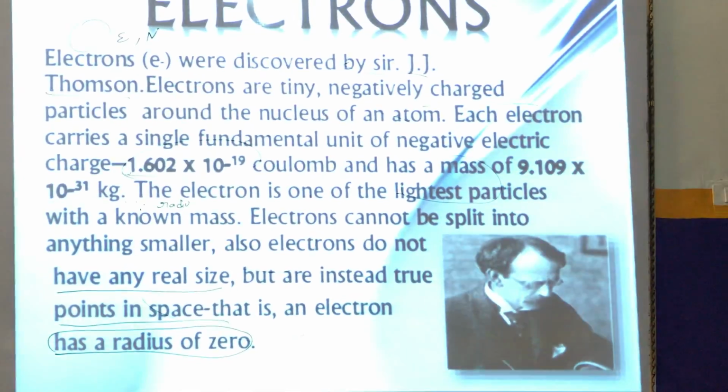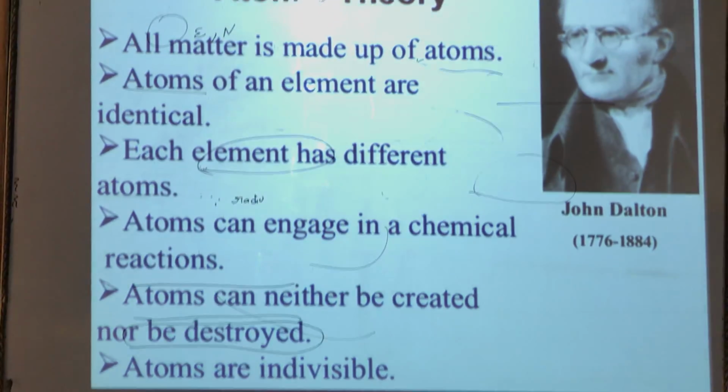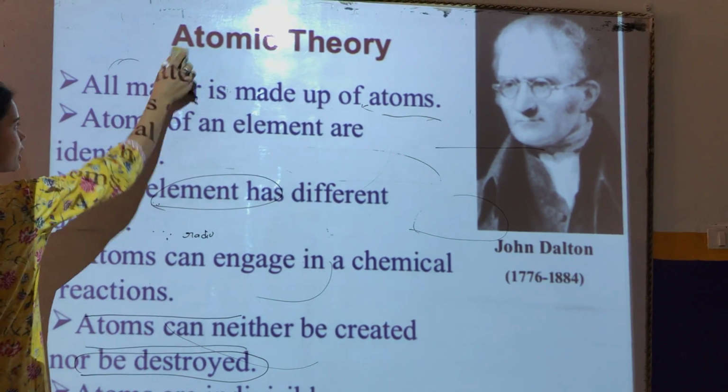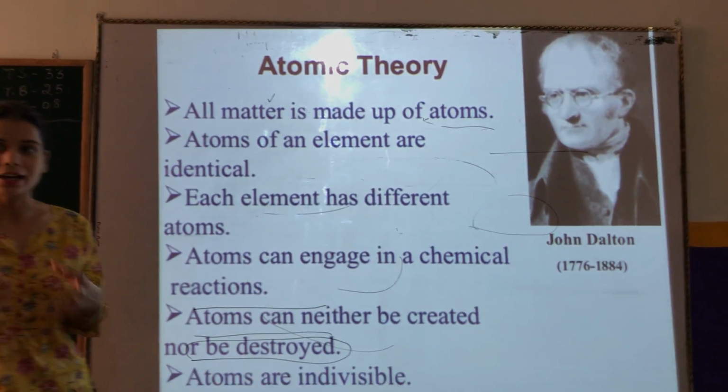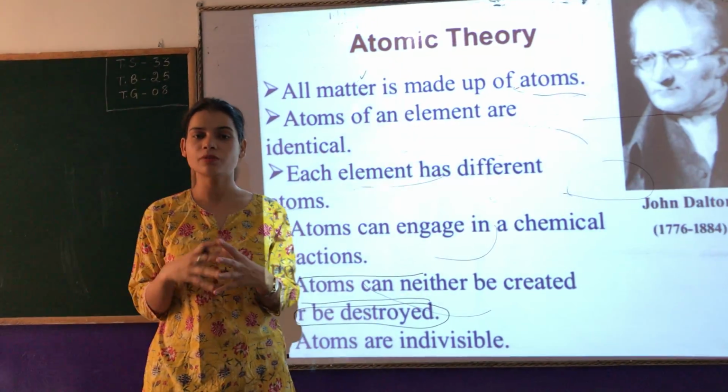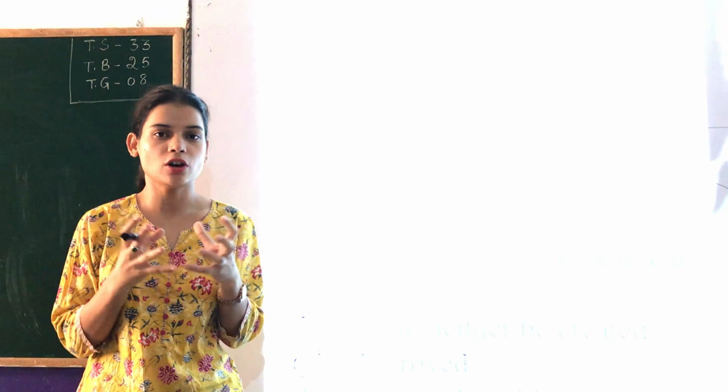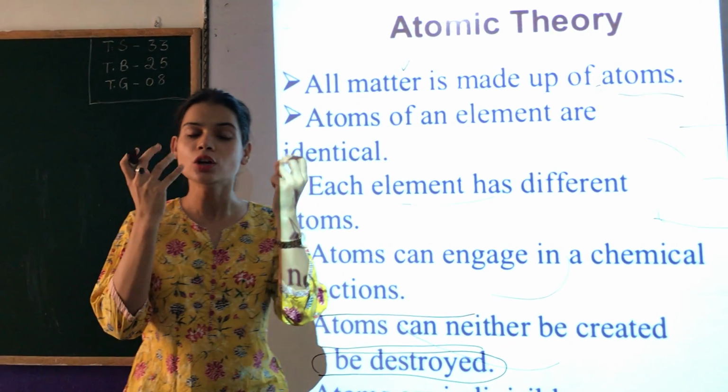In the next class we will talk about the various theories of atom. Various scientists gave various structures of atom, how our atom looks like. In this chapter we are going to visualize the structure of atom, how the structure looks like.